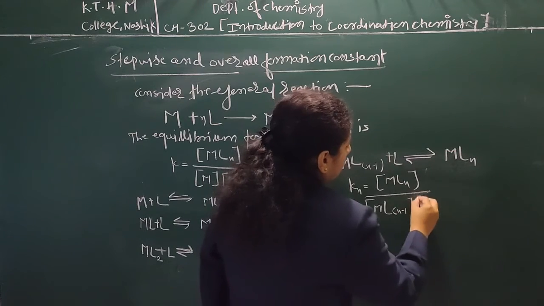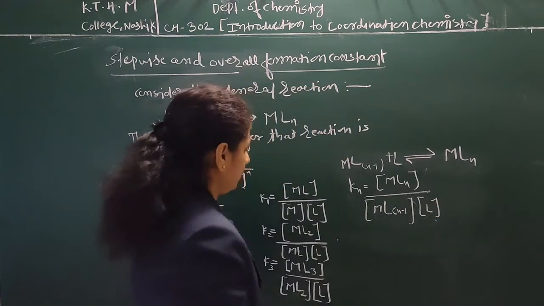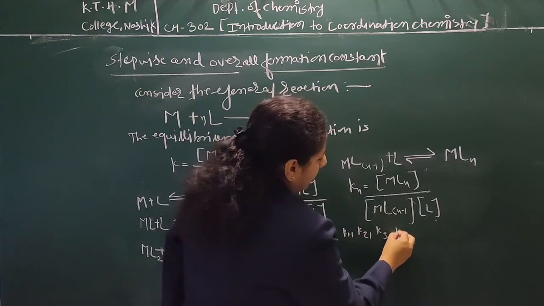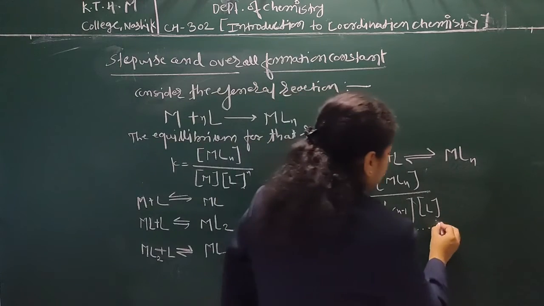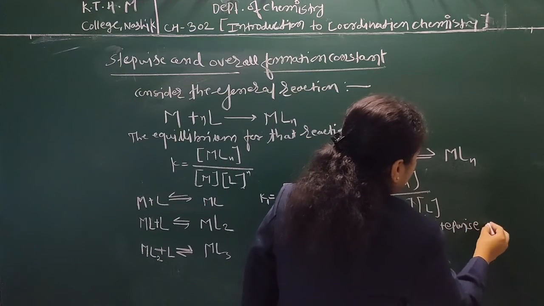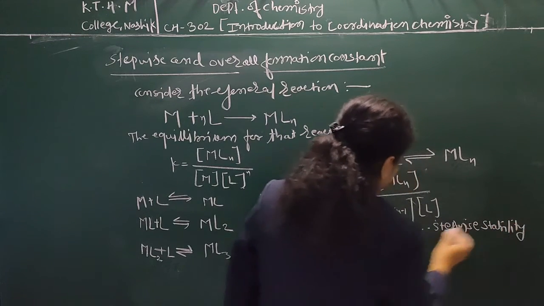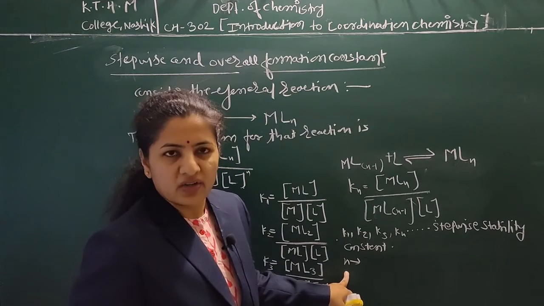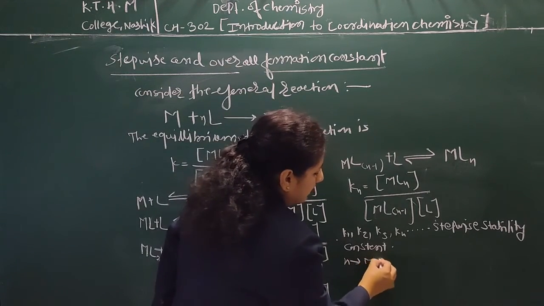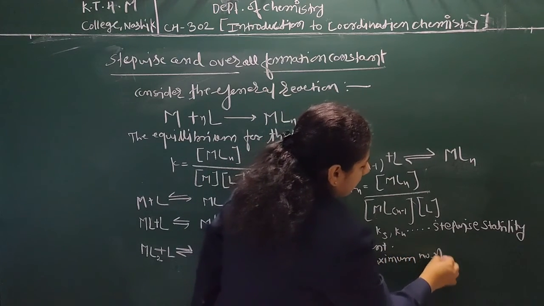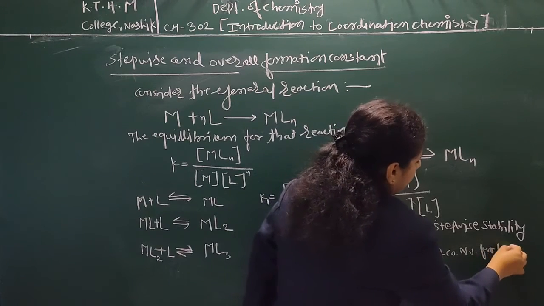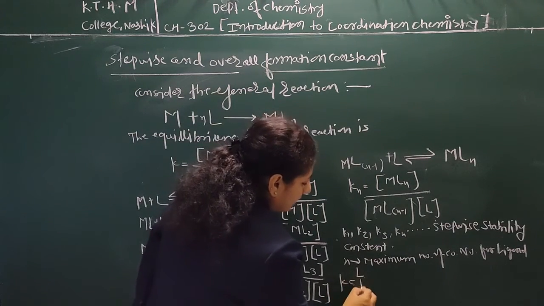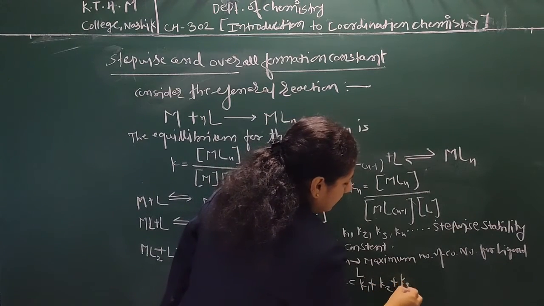Here K1, K2, K3 and Kn are the stepwise stability constants, whereas n is the maximum coordination number for ligand L.